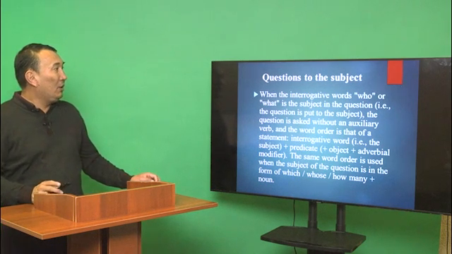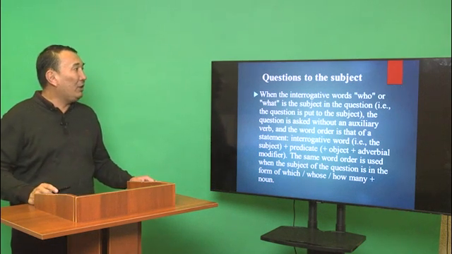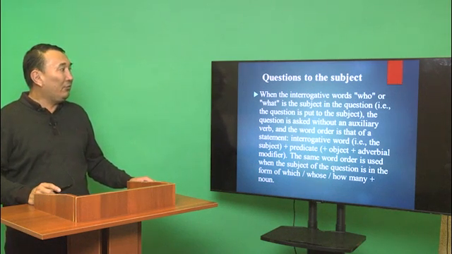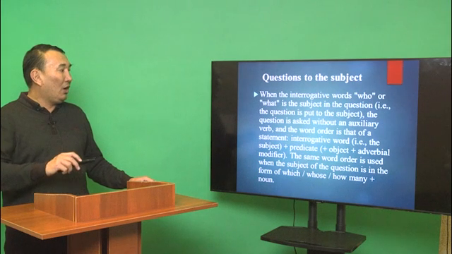Questions to the subject. When the interrogative words who or what are the subject in questions, the question is put to the subject. The question is asked without any auxiliary verb, and the word order is that of a statement: interrogative word, the subject plus predicate plus object plus adverbial modifier. The same word order is used when the subject of the question is in the form of which, whose, how many, plus noun.